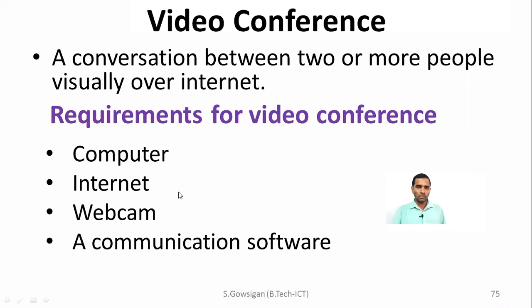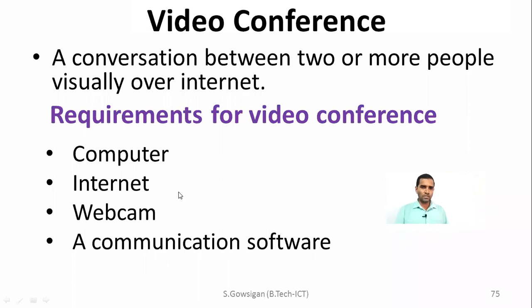But if everybody is permitted, everyone can see the other people, and on my screen I would be able to see all of your faces. This makes the conference very effective, because seeing the people and discussing matters will be very efficient.